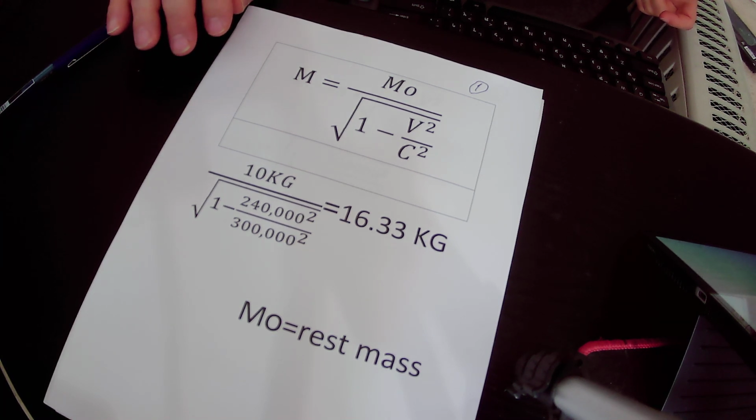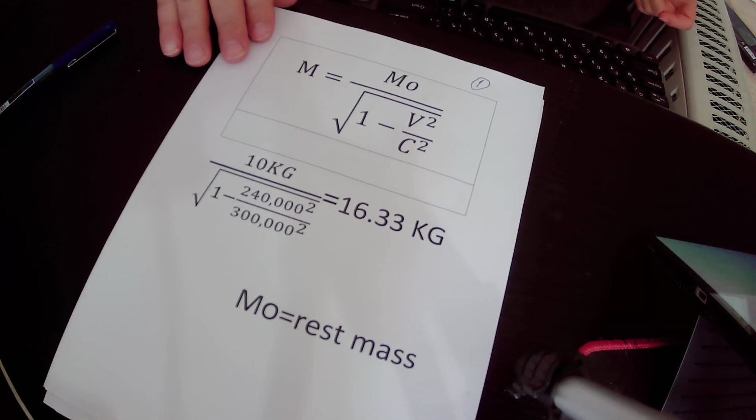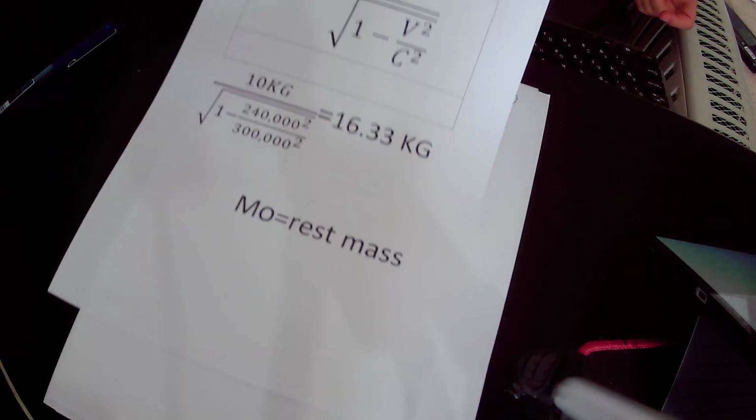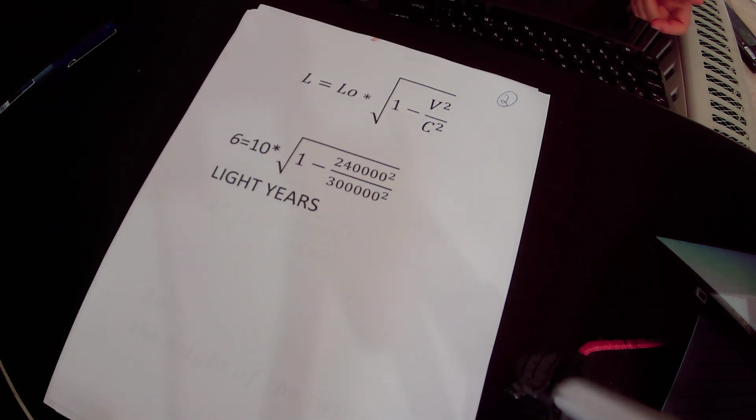Okay, now I will talk about the second phenomenon that occurs when someone travels in space at very high speed. The phenomenon is length contraction, or shortening of the distance.